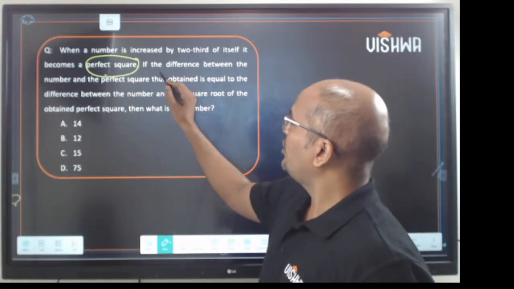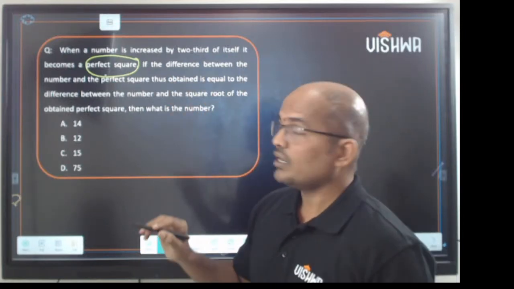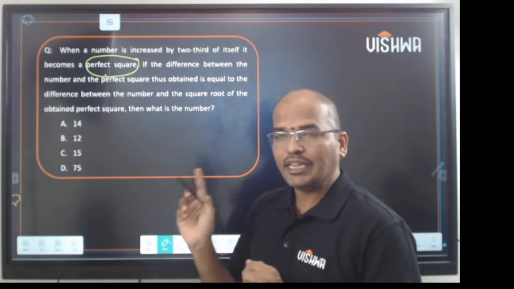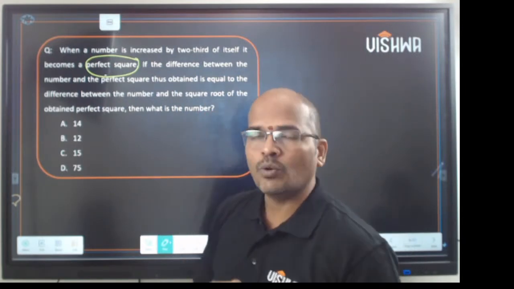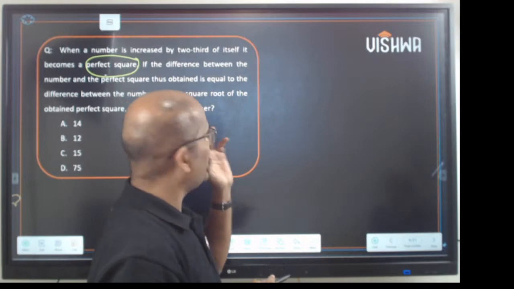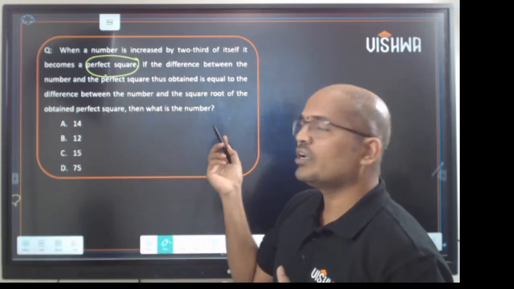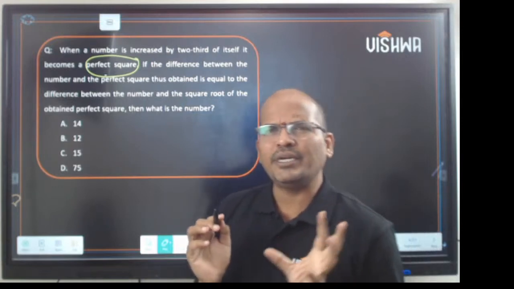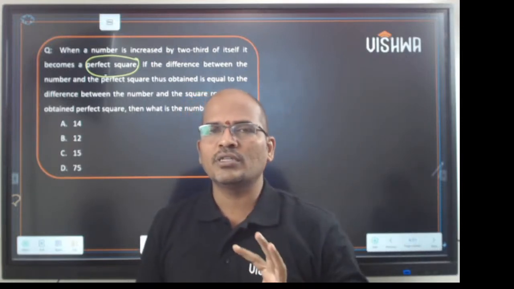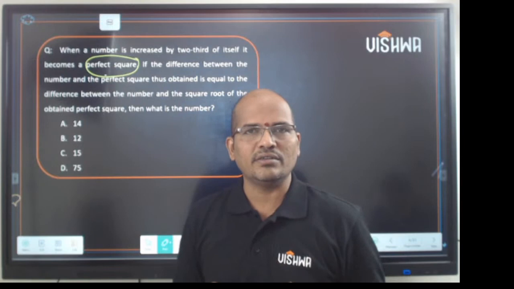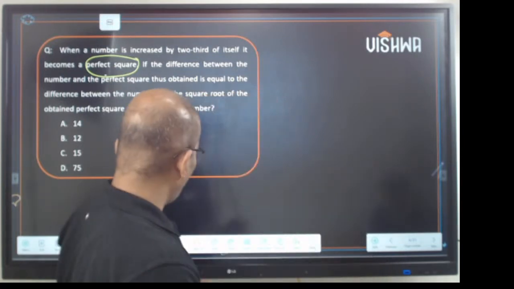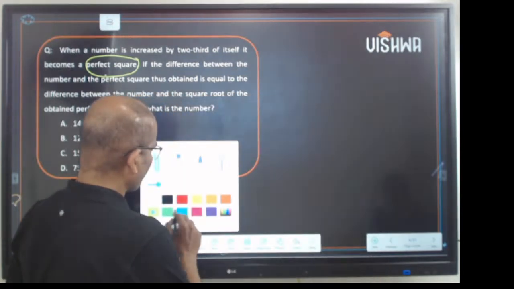If the difference between the number and the perfect square that is obtained is equal to the difference between the number and the square root of the number obtained, then what is the number? The question appears a little complex, but use your common sense and solve this in less than 10 seconds. How? So let us start it this way.